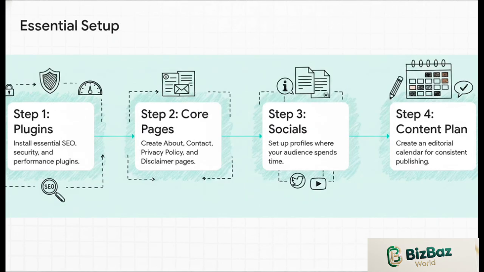So the basic structure is built, now it's time to add the finishing touches. Kind of like putting furniture in your new headquarters. You'll want to install some essential plugins, little apps for things like security and SEO. SEO, by the way, is just what helps people find you on Google. Then you'll create those must-have pages like your About page, a contact page, and a privacy policy. Get your social media profiles set up to match, and then start thinking about your first few posts. This is the stuff that takes it from a blank site to a real, professional platform.